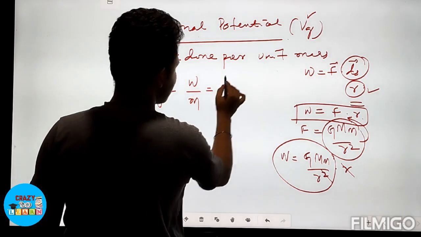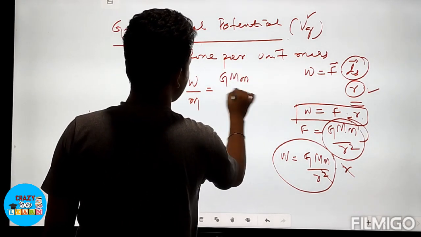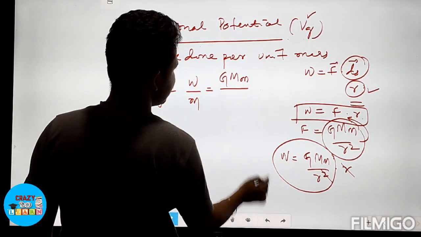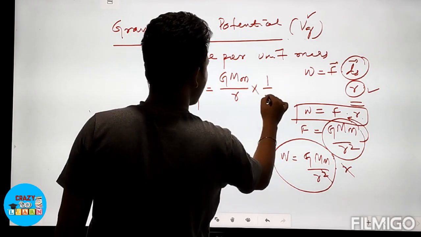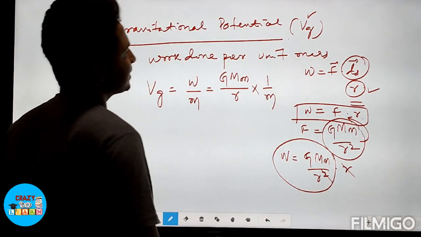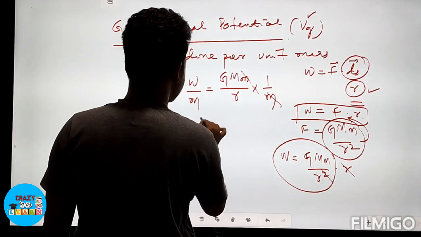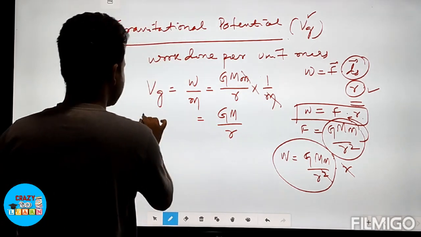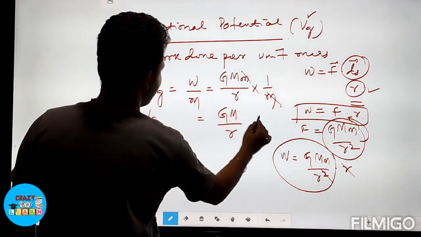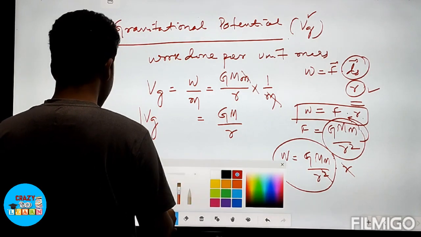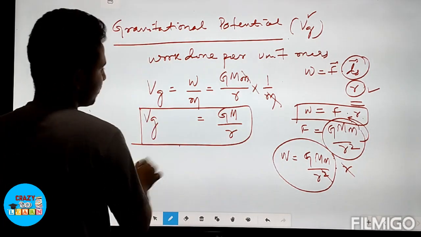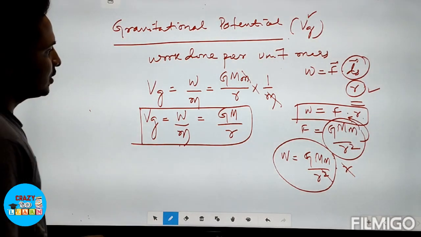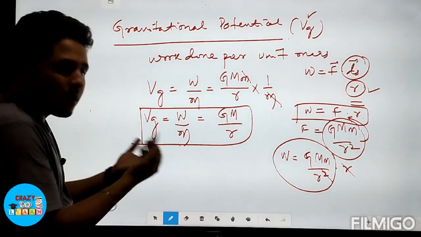So in the place of W, just write capital G capital M small m by r divided by m. So divided by m, we can write it as multiplied by 1 by m. So small m cancels. So you can write capital G capital M by r. So this is the formula for potential, gravitational potential. This is the formula for gravitational potential. Okay, work done per unit mass. As here the work done is obtained.